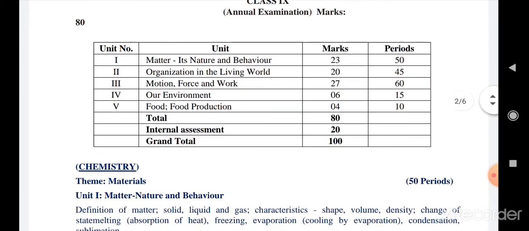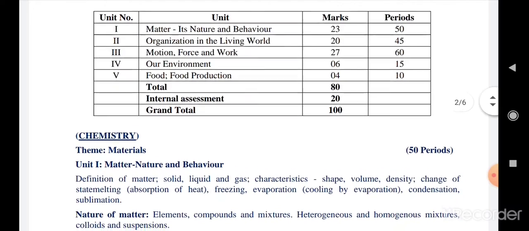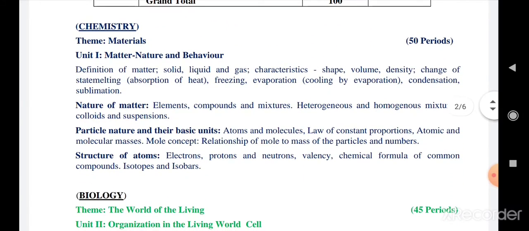So as you can see, physics, chemistry and bio are distributed into different units. The units are matter and its nature and behavior, which will come under the chemistry part. Organization in the living world will come under the bio part, whereas motion, force and work will come under the physics part. Our environment, food and food production will come under the bio part. So you can see their marks distribution. So total is 100.